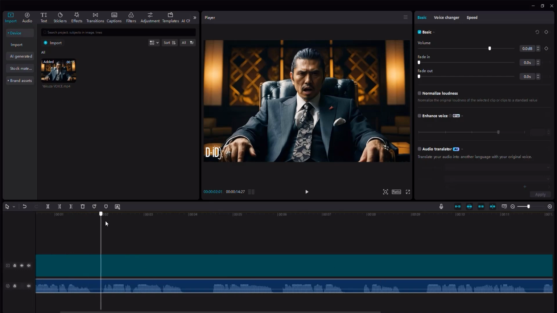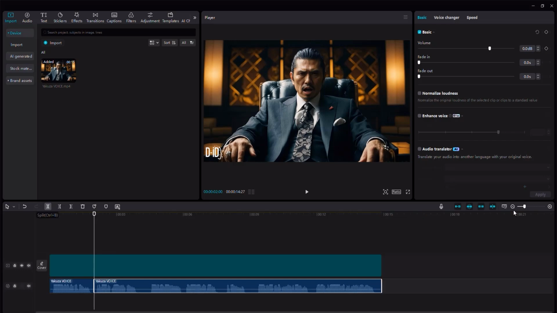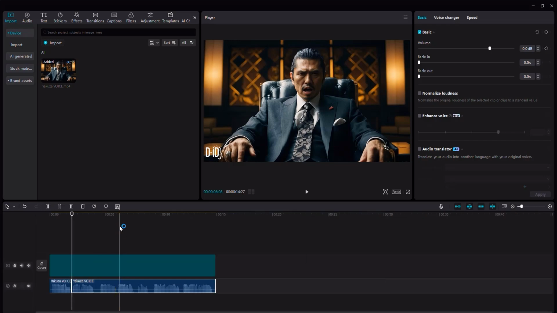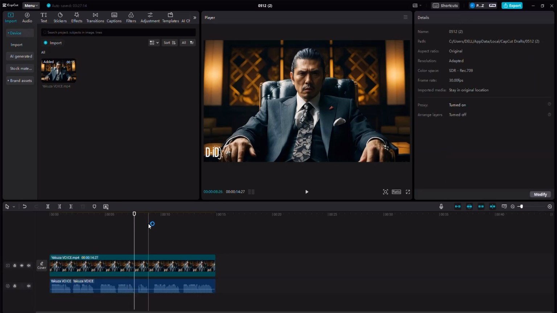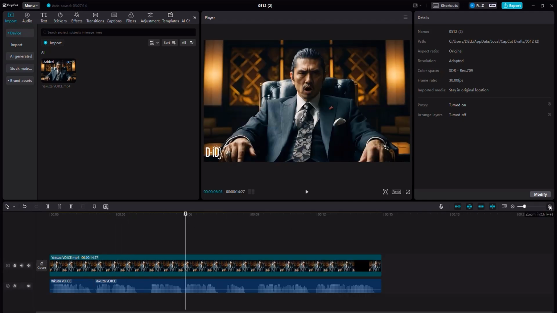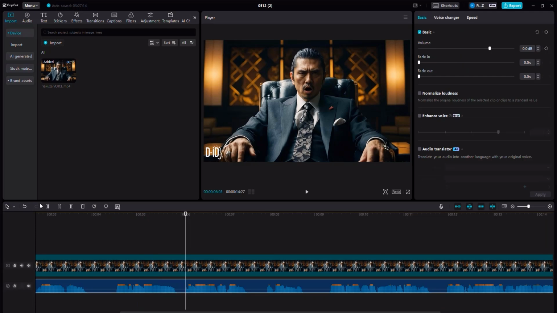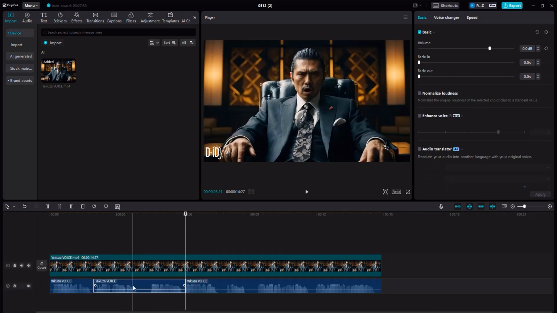Now let's take some of the rest of the voice. Let's move the needle. Let's click and split this voice from this side. Zoom out some more. And what I want to do, I want to move it just about here. And I want to display that we can use multiple voices. So let's go ahead and split this, isolate this particular chunk of voice. Let me zoom out. I'm talking about this voice. I'm going to select that part, click the voice changer, and we can change the voice for this.